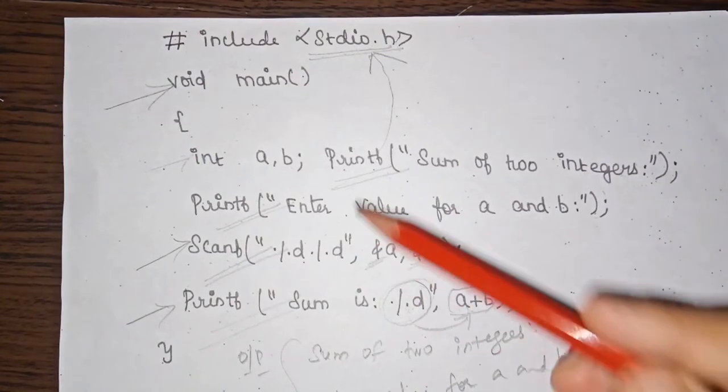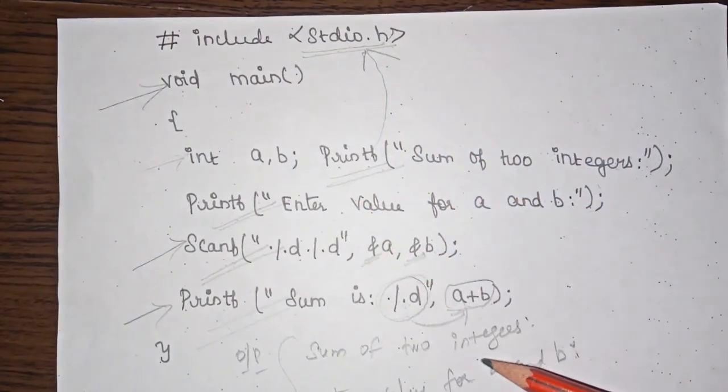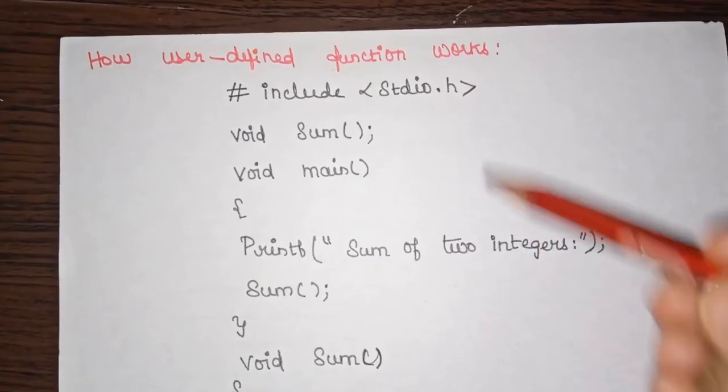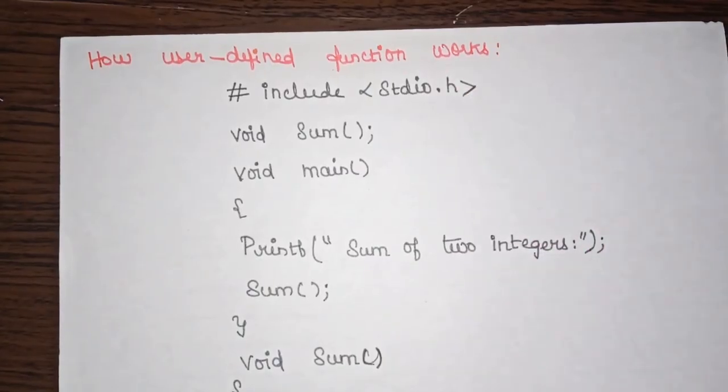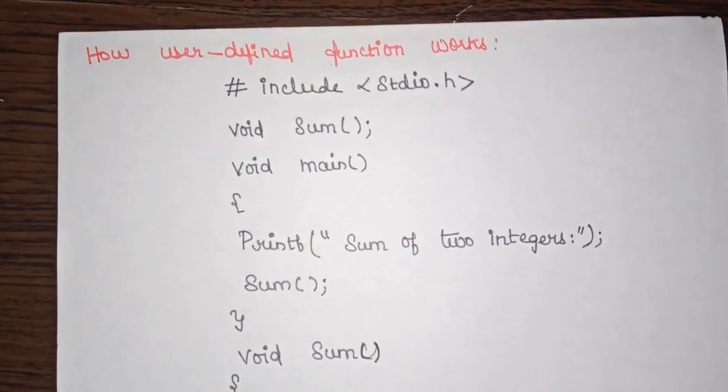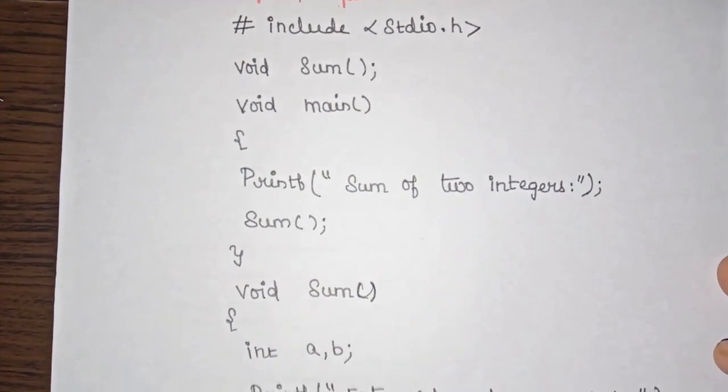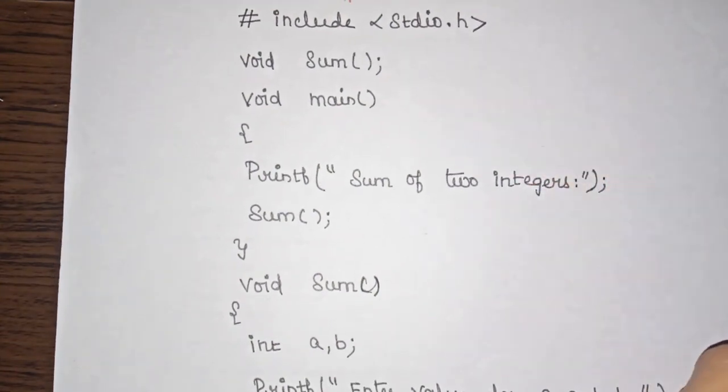Now we will see how to write the same code by using a user defined function. So this is the code for the user defined function, and this code is also for performing addition of two variables, that is a and b. If you look here, we have three function aspects: one is function declaration, then function call, and function definition.